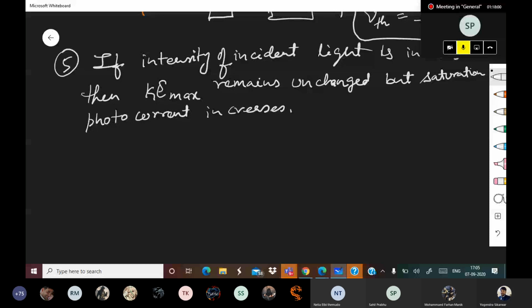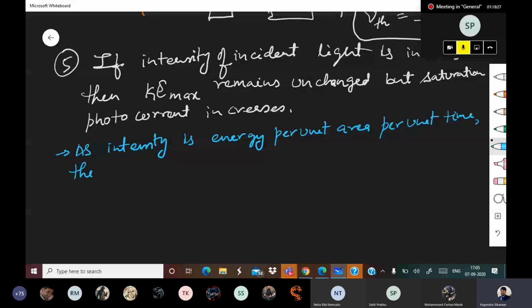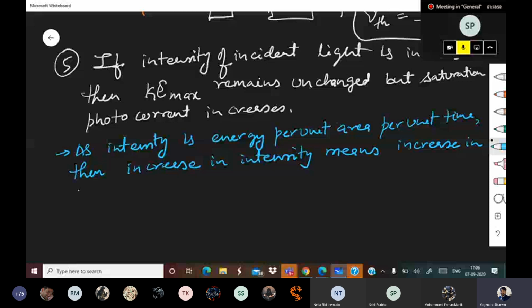As intensity is energy per unit area per unit time, an increase in intensity means an increase in the number of photons incident per second.